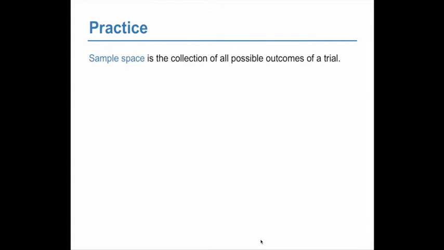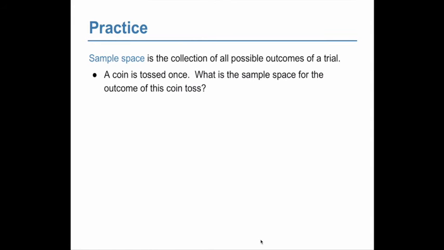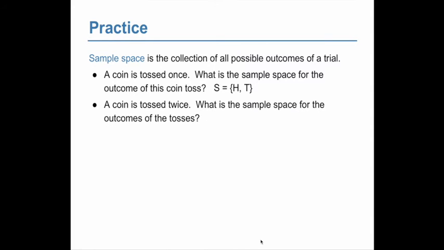So, sample space, collection of all possible outcomes of a trial. If a coin is tossed once, the sample space is heads or tails. If the coin is tossed twice, what's the sample space? You can either have 2 heads, heads, tails, 2 tails, or tails, heads.